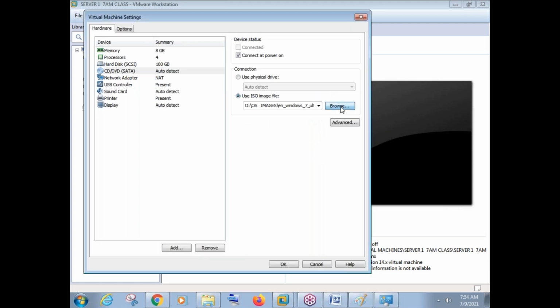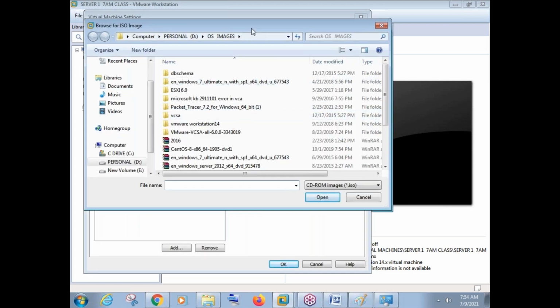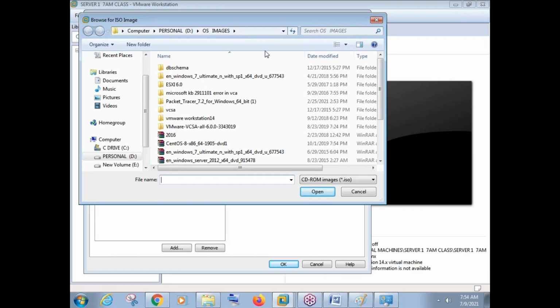Then click on browse here, and once you click on browse, your ISO image should be there somewhere in your computer. So I hope yesterday you downloaded the ISO image. I showed you how to download. If not, at least download this today, because the size of this image is nearly 6.5 GB, up to like 7 GB. So I'm not sharing this ISO image with you. You can download it. It is a very easy download.